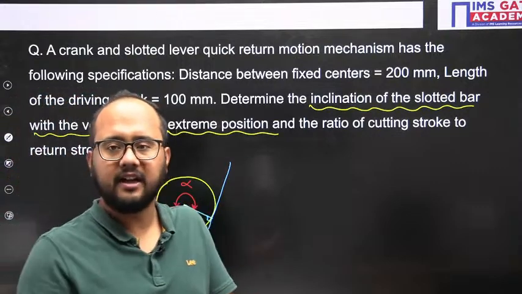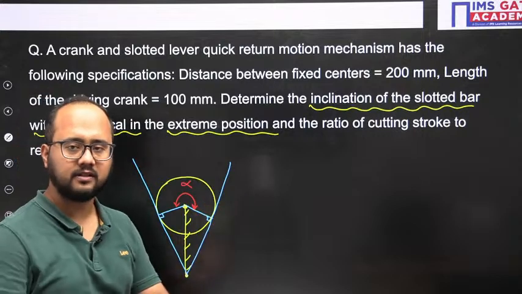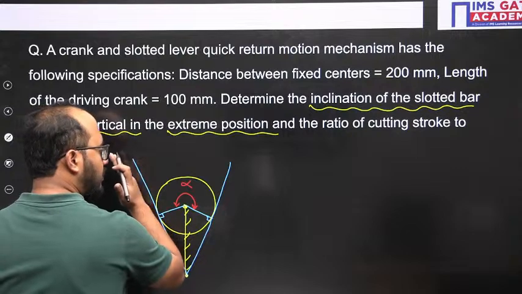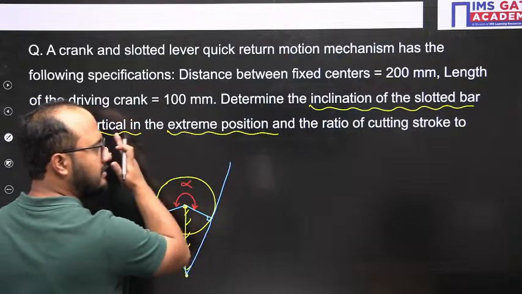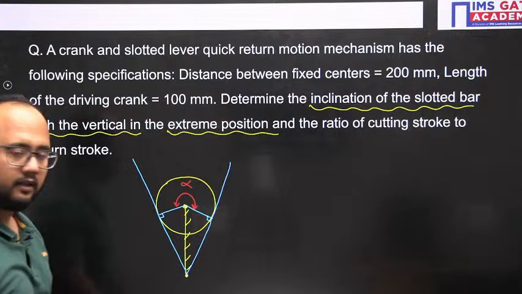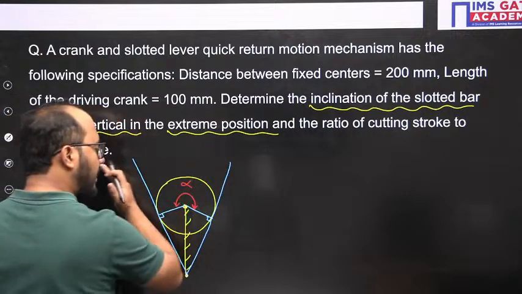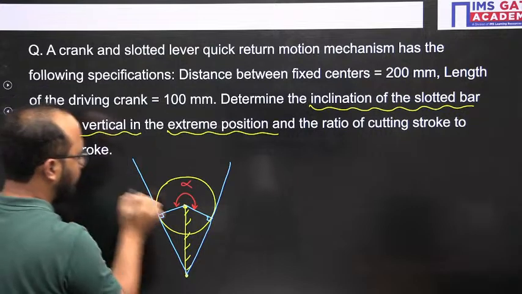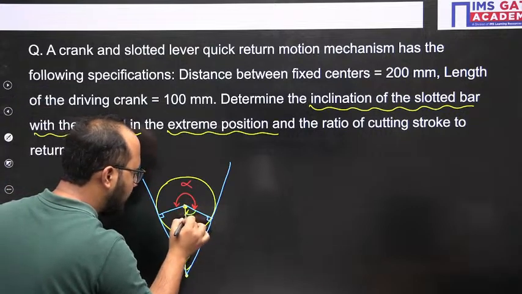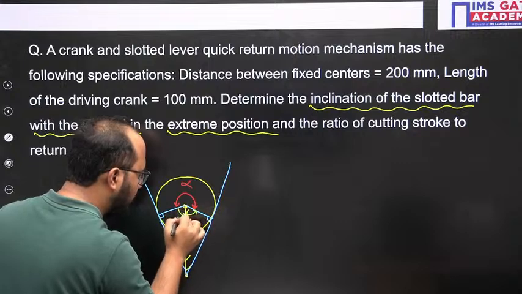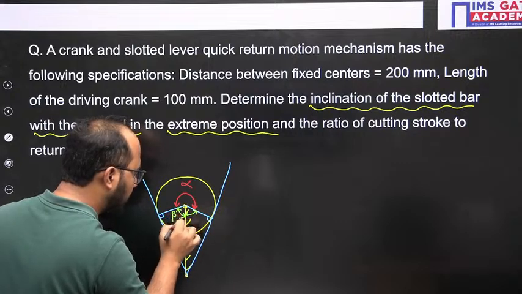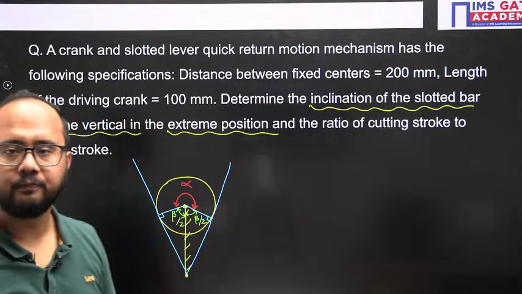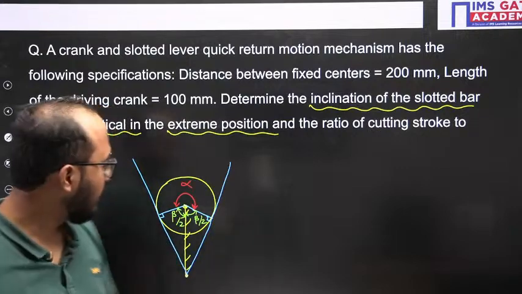It is not mandatory that we always mention alpha. No, it's not like that. It's your choice basically. From this extreme position to this extreme position, cutting happens and this cutting tool moves towards the right. And again it will return back, and the angle involved here is beta, let's suppose. So I am mentioning beta by 2 here and beta by 2 here. So the total angle will be beta. Clear? Beta by 2, beta by 2. Is it clear everyone?